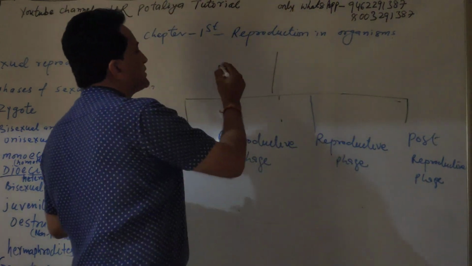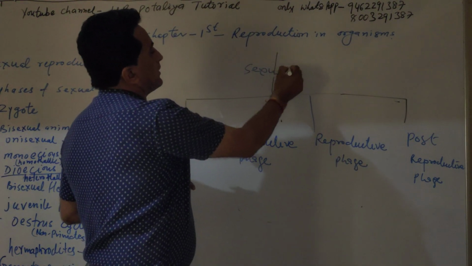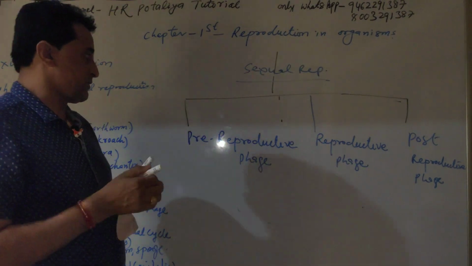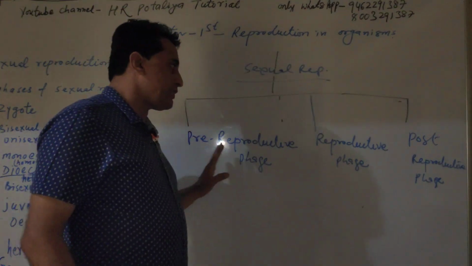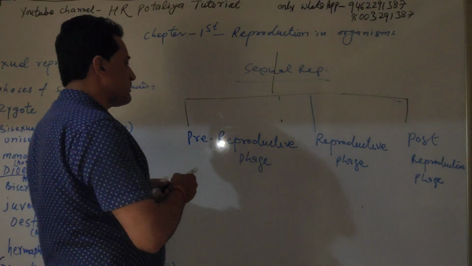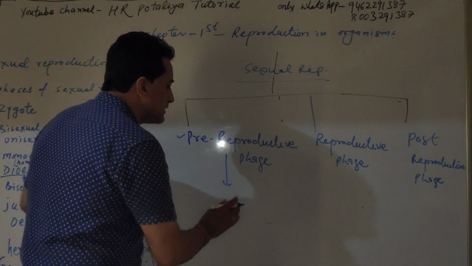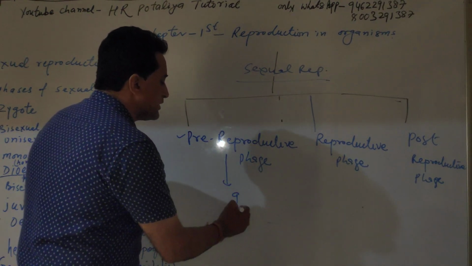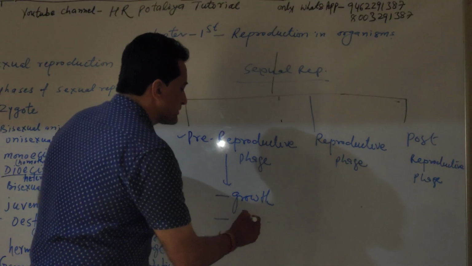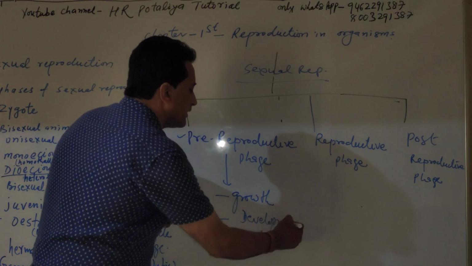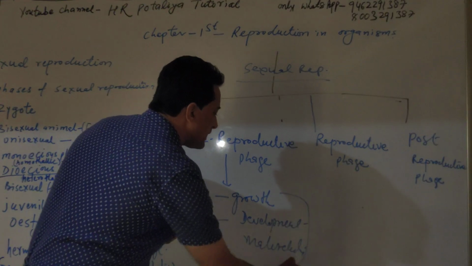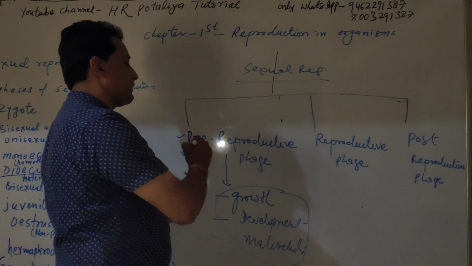Those organisms which go through sexual reproduction contain these three phases: the pre-reproductive phase, reproductive phase, and post-reproductive phase. First of all, we discuss the pre-reproductive phase. Pre-reproductive means the previous stage. In that stage there is growth as well as development as well as maturity. All these are part of the pre-reproductive phase.